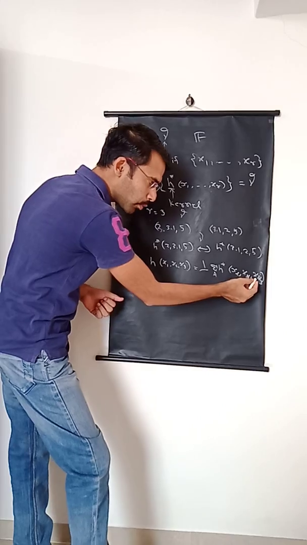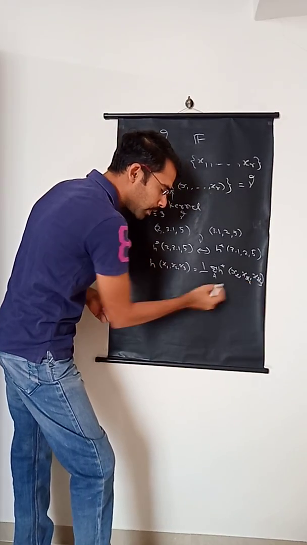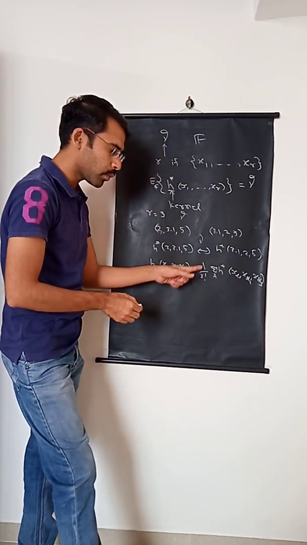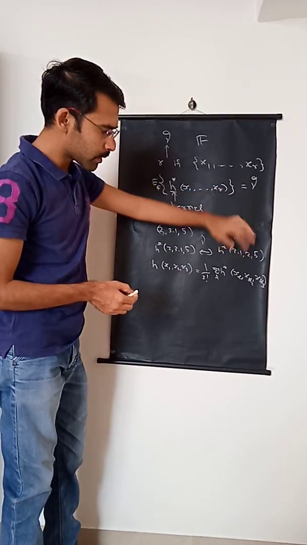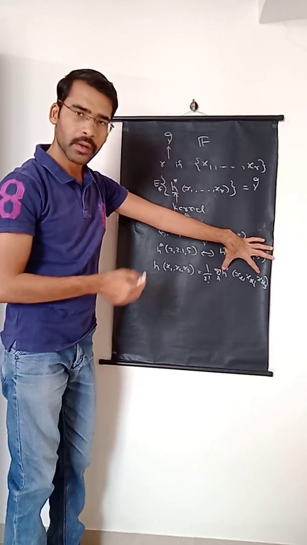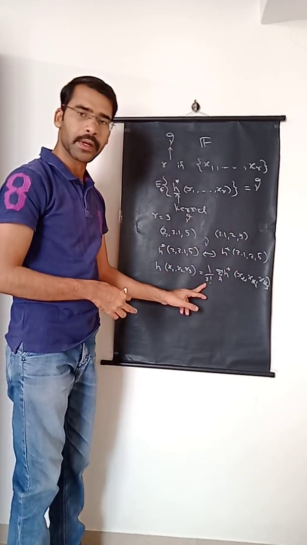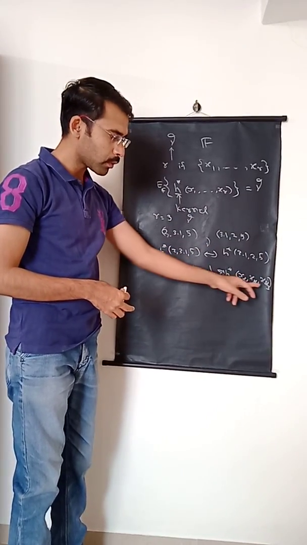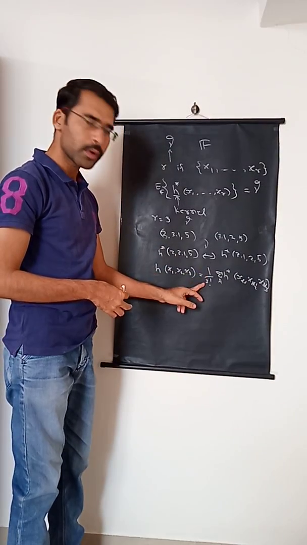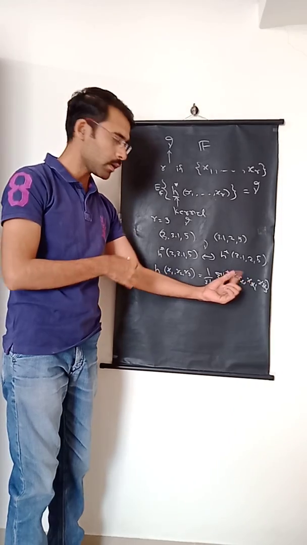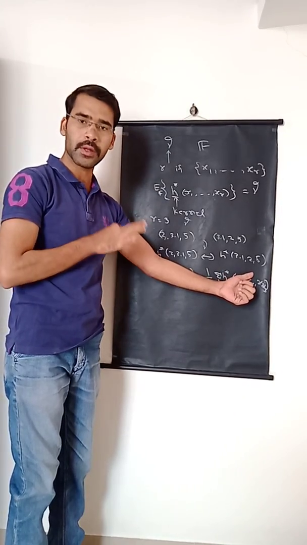Therefore, in general, if we are having 3 elements, then we can write it as 1 upon 3 factorial summation of H star. So for all these permutations, H star will be calculated and the average value of those H star will be taken. Since there are 3 factorial such permutations, therefore H of these will be equated to 1 upon 3 factorial and the addition of all such H star values over all the permutations.